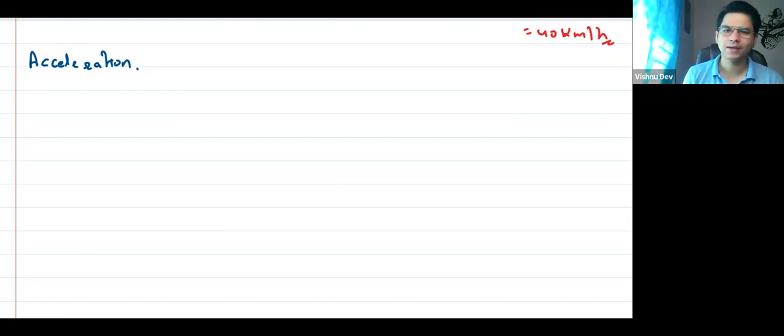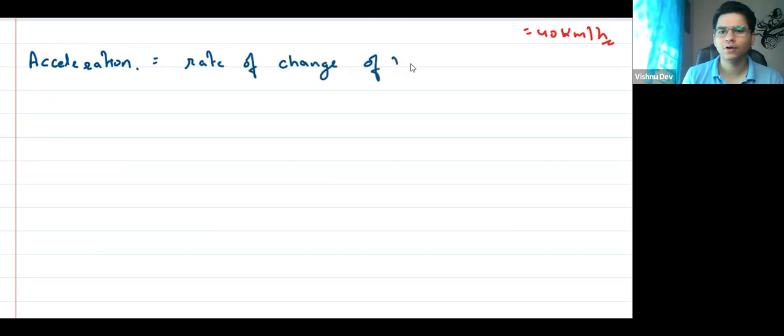So I can say, acceleration is rate of change of velocity.